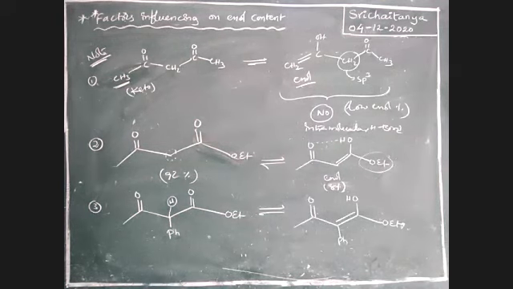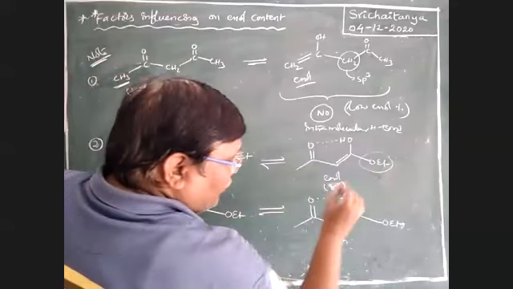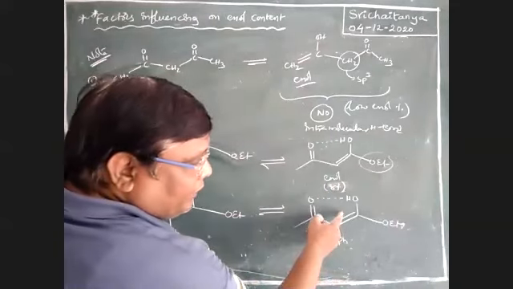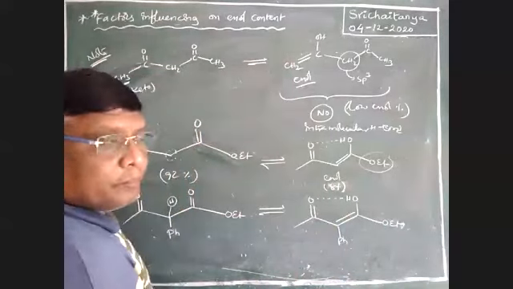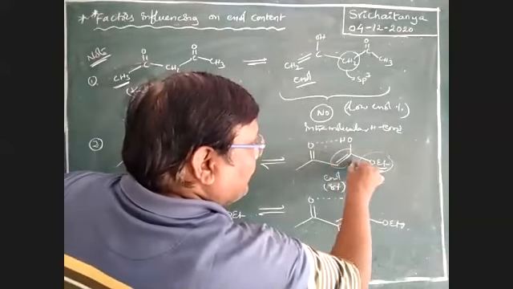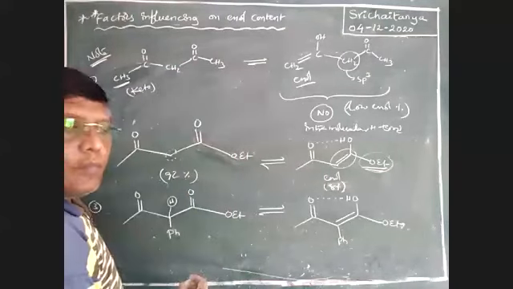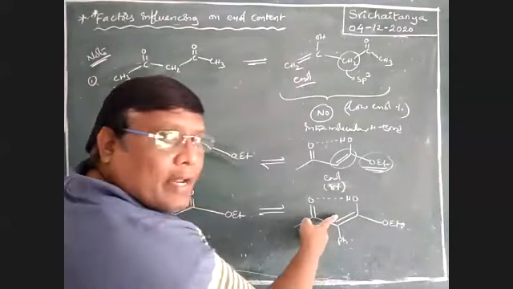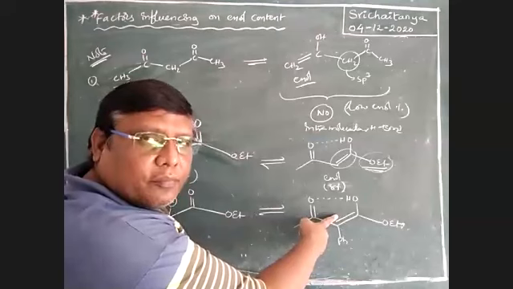Almost here also intramolecular hydrogen bonding is possible, but this phenyl ring stabilizes this double bond. Why? The OEt destabilizes this double bond, but this phenyl group stabilizes this double bond because of conjugation.